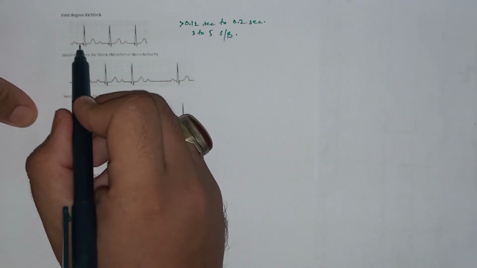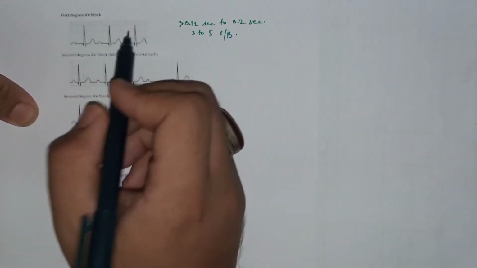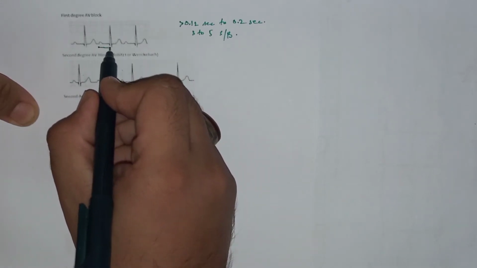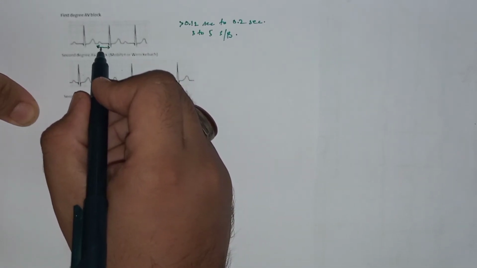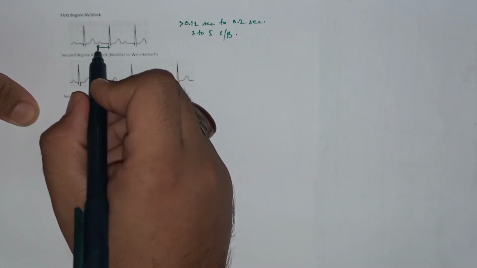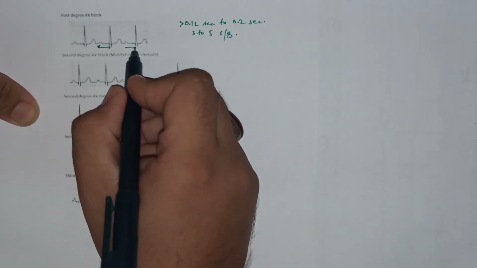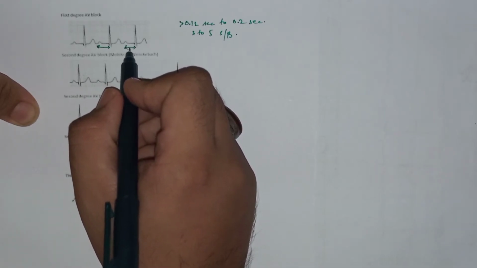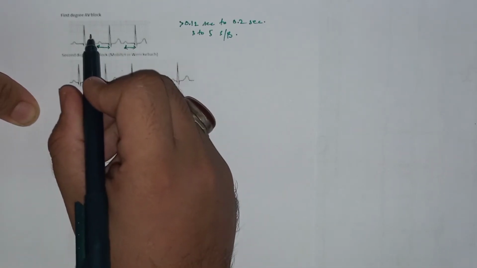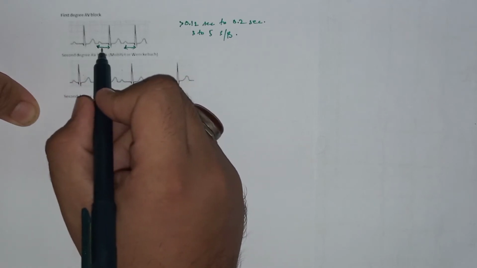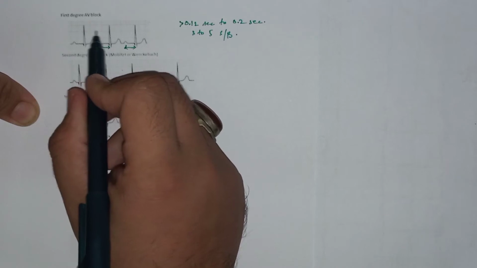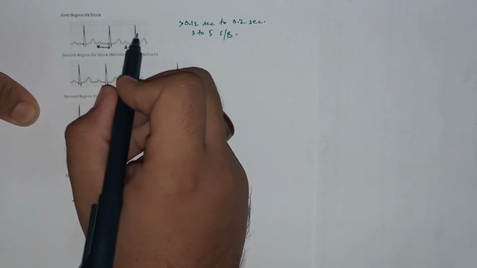Now look at this ECG. In the first degree AV nodal block, there is a prolongation in the PR interval, that is from the start of the P wave till the start of the QRS complex. There is a prolonged PR interval in this ECG. So it is more than 0.2 seconds or more than 5 small boxes, but the rhythm is regular. There is only prolongation in the PR interval in the first degree AV nodal block, but the rhythm is regular.